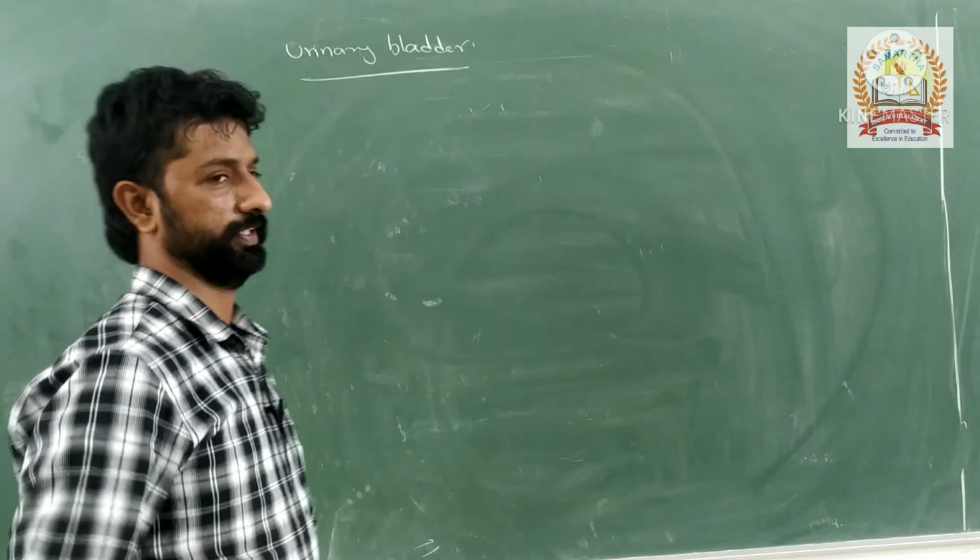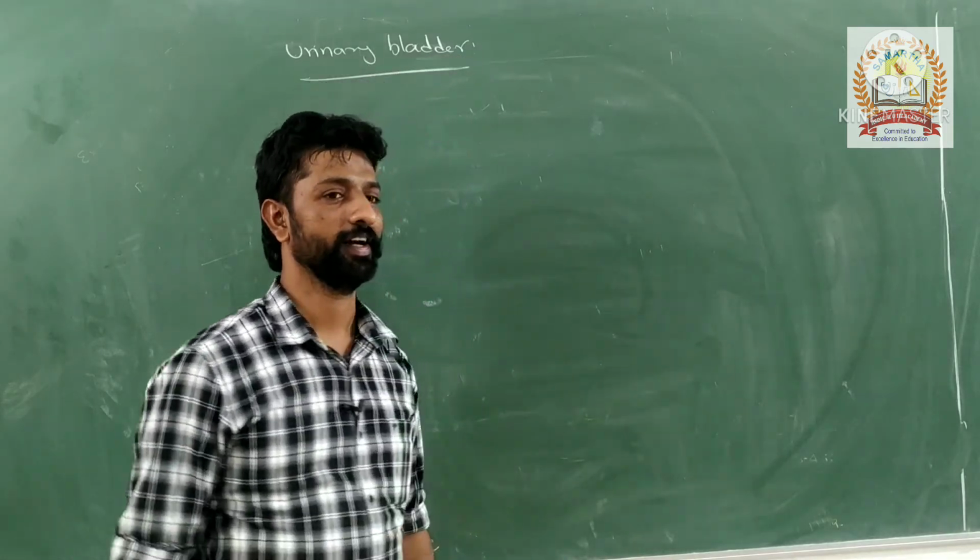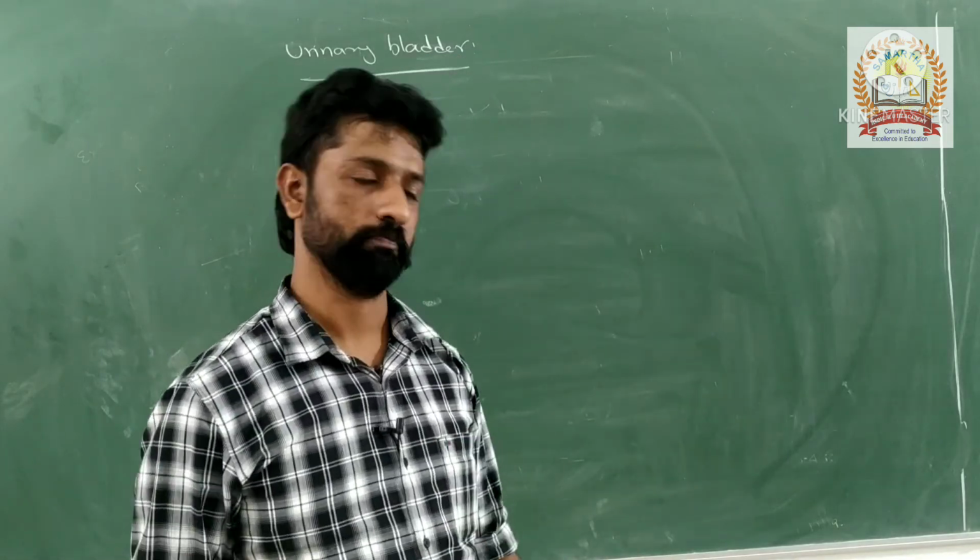What is the shape of the urinary bladder? Inverted pear shape.